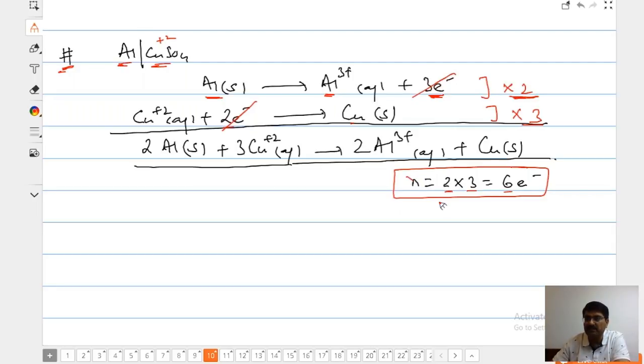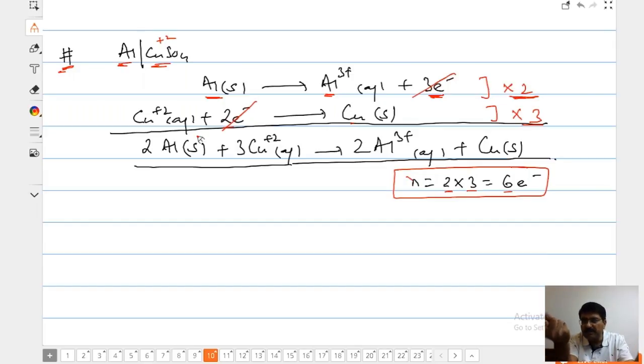Don't make it complicated. Whatever electrons are going to be produced here are going to be consumed here. N is the total number of electrons exchanged. See, this is very simple. This is losing electrons. This is gaining electrons. So if it gives 6 electrons, this is going to gain 6 electrons. That is the thing I am telling you. The number of electrons produced will be equal to the number of electrons consumed. It should always be equal.